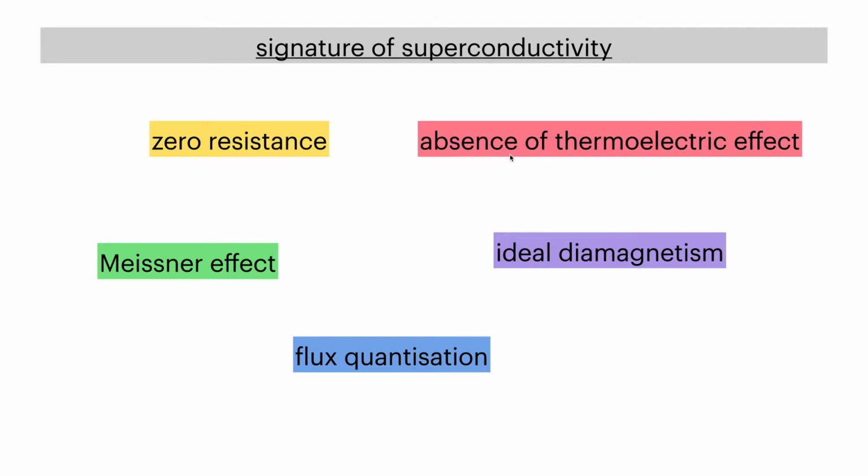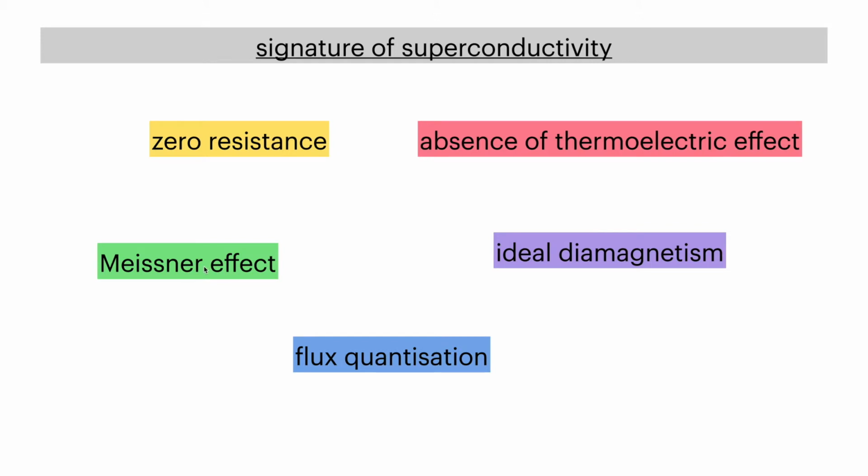Another signature is that superconductors are usually ideal diamagnets. Ideal diamagnet means they expel all the magnetic field from the bulk of the material, so their susceptibility is generally -1. In that sense they are diamagnets. And the fourth one is the Meissner effect.